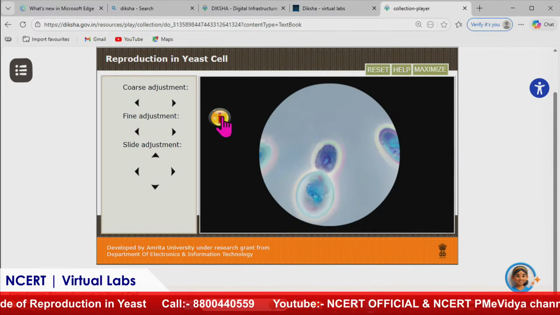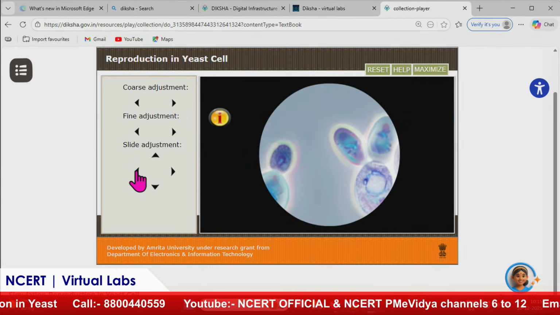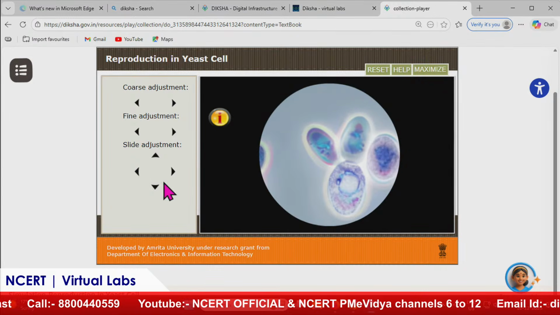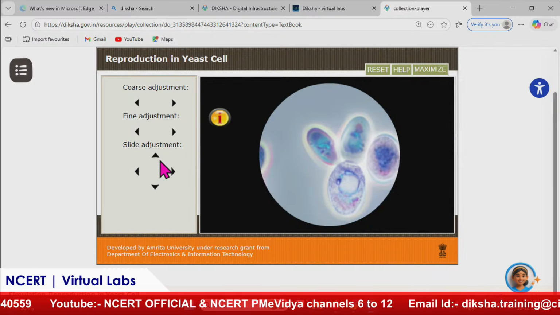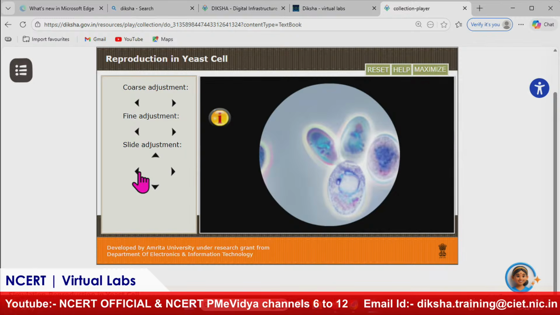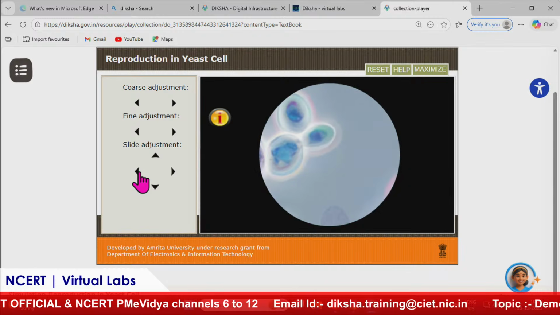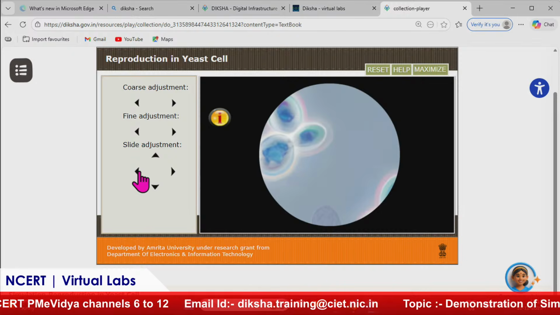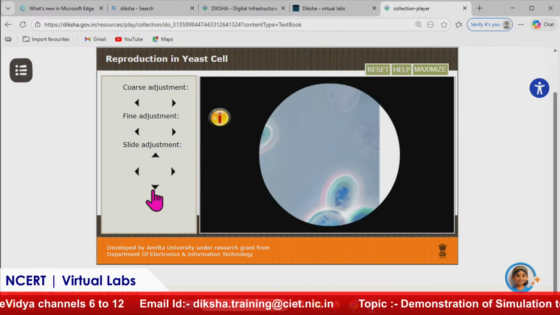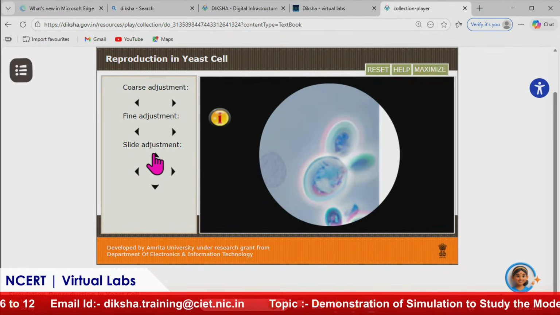Before reading the information, I would like to just scroll through the slide. Here you can see there is slide adjustment, so you can move the slide right, left, up and down. I am moving it to the left side, and you can see that, as you know, yeast is a single-celled organism, but here multiple cells are visible at the same moment. So what does it mean? That the yeast has multiplied.